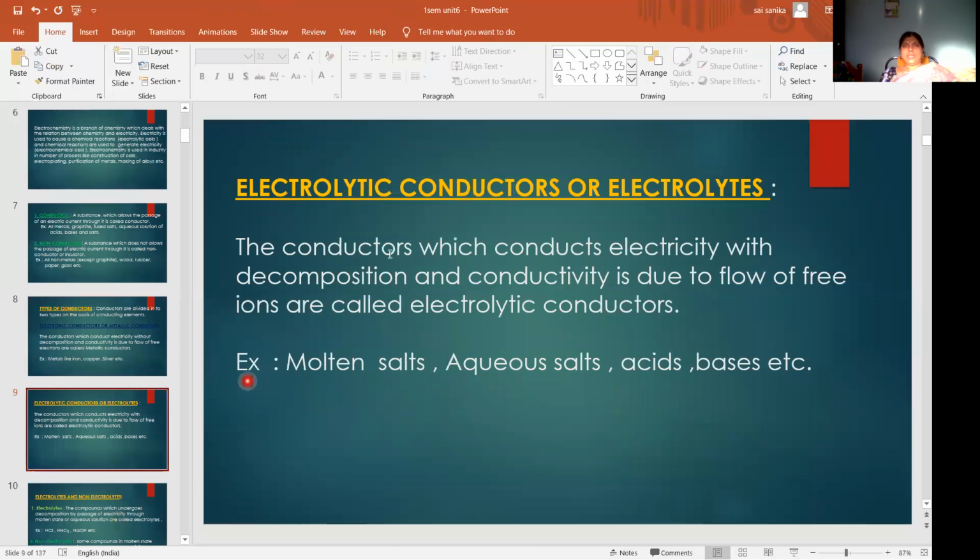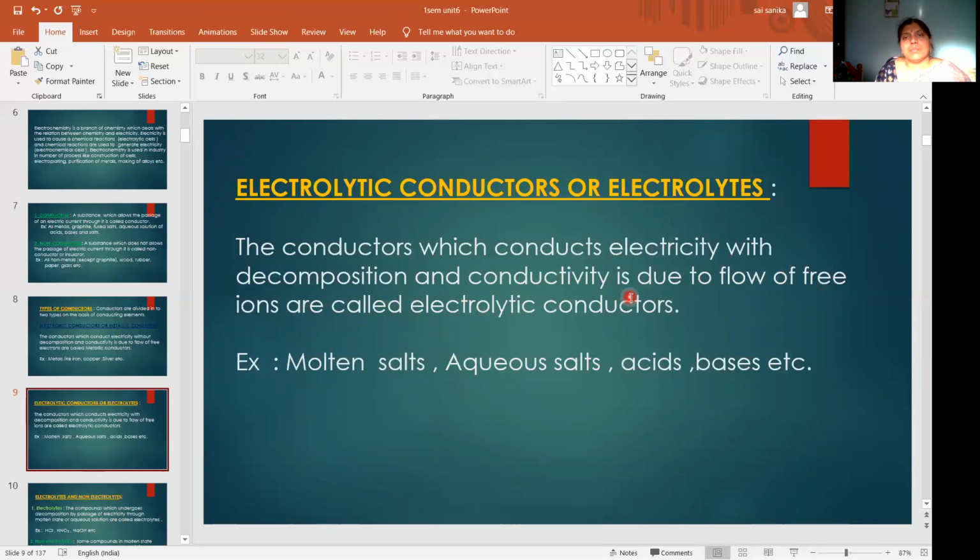Next one, electrolytic conductors, or electrolytes. These are also called non-metallic conductors. The conductors which conduct electricity with decomposition, and conductivity is due to flow of free ions, are called electrolytic conductors.